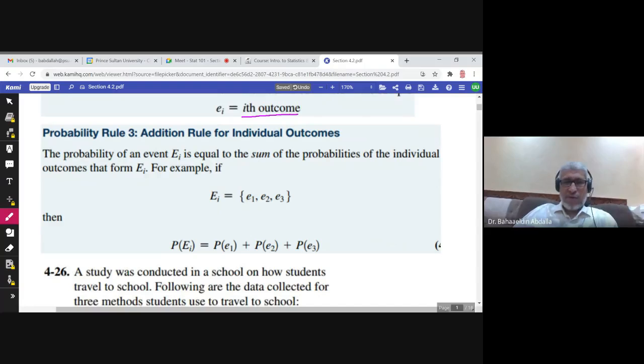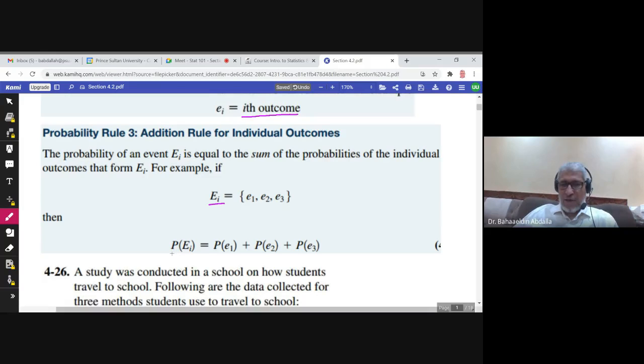The third rule, addition rule for individual outcomes. So if we define an event Ei, and this event has 3 outcomes inside it, how to find the probability of Ei?